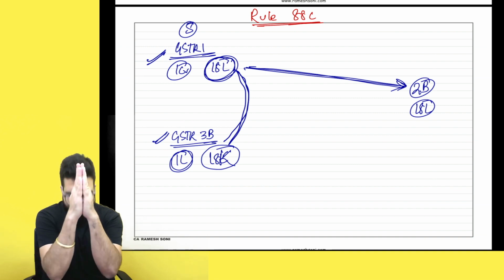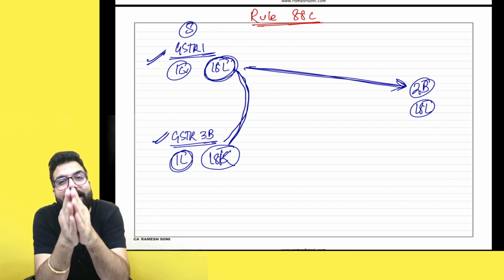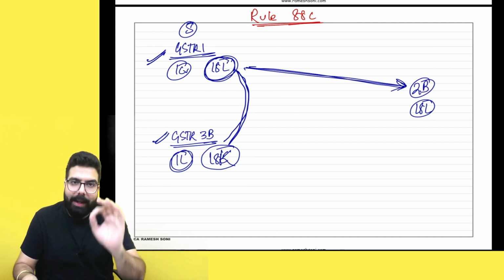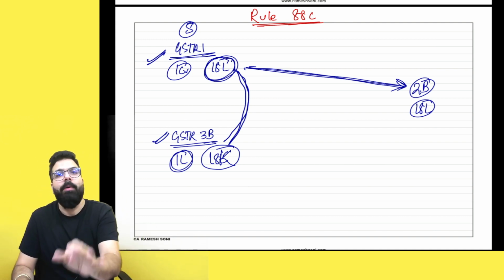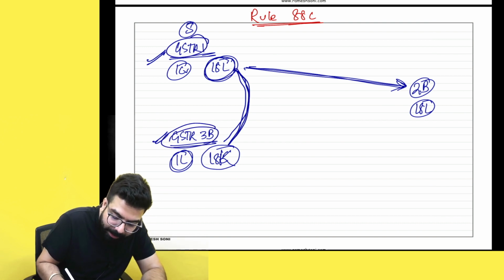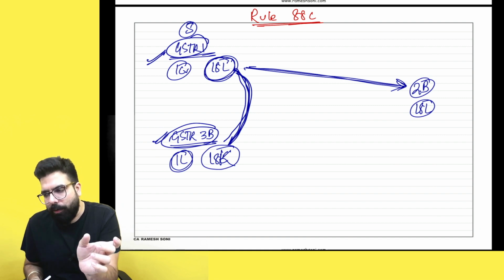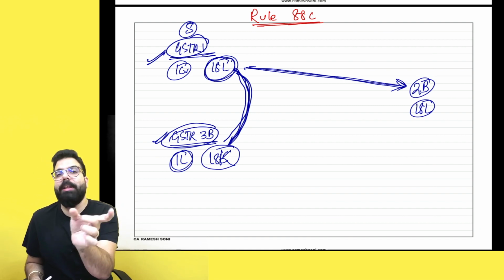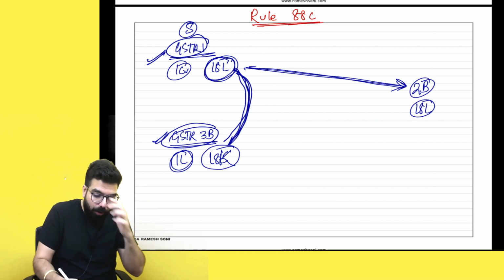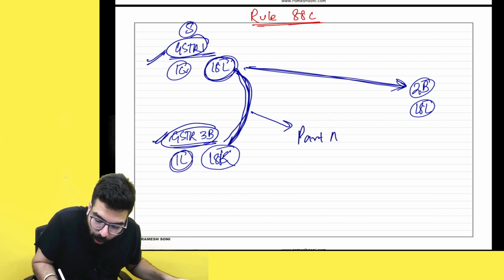People went and told, sir, mistake can happen. No, why do you want to do direct recovery? At least give one intimation. And hence rule number 88C has come, wherein they have told that if there is a significant difference between your GSTR 1 and GSTR 3B, the GST council will decide how much the difference should be. Then in that scenario, they will send you an intimation in part A of GST DRC 01B.